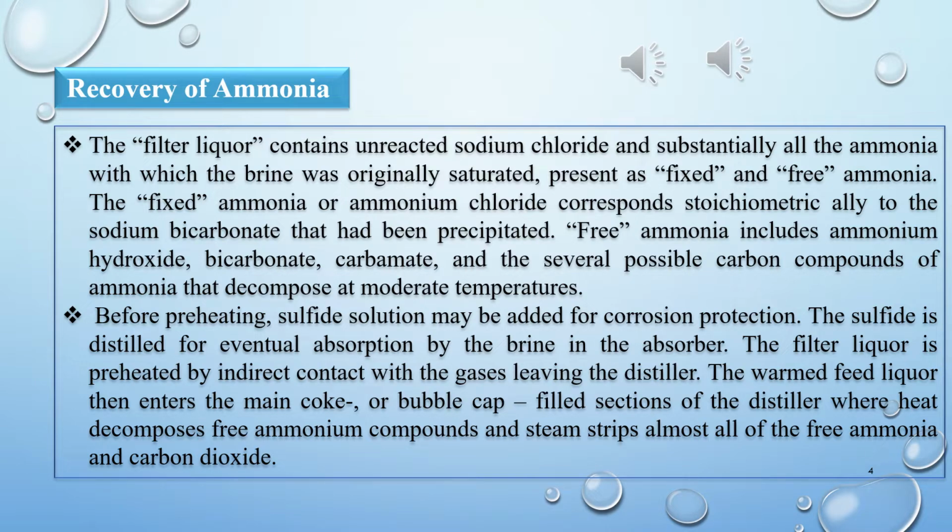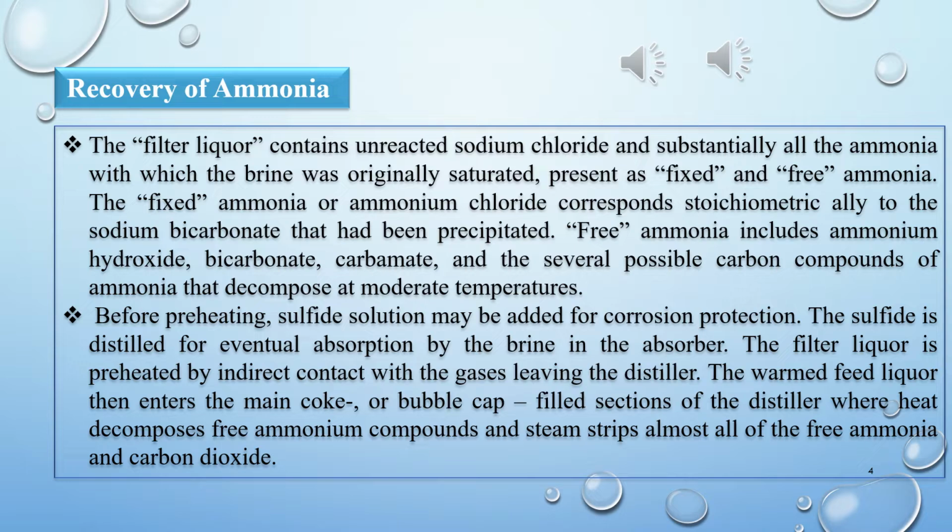The first point is recovery of ammonia. Here, we will discuss how ammonia is recovered when sodium carbonate is collected in the Solvay process. The first point is: the filter liquor contains unreacted sodium chloride, substantially all the ammonia with which the brine was originally saturated, present as fixed and free ammonia.